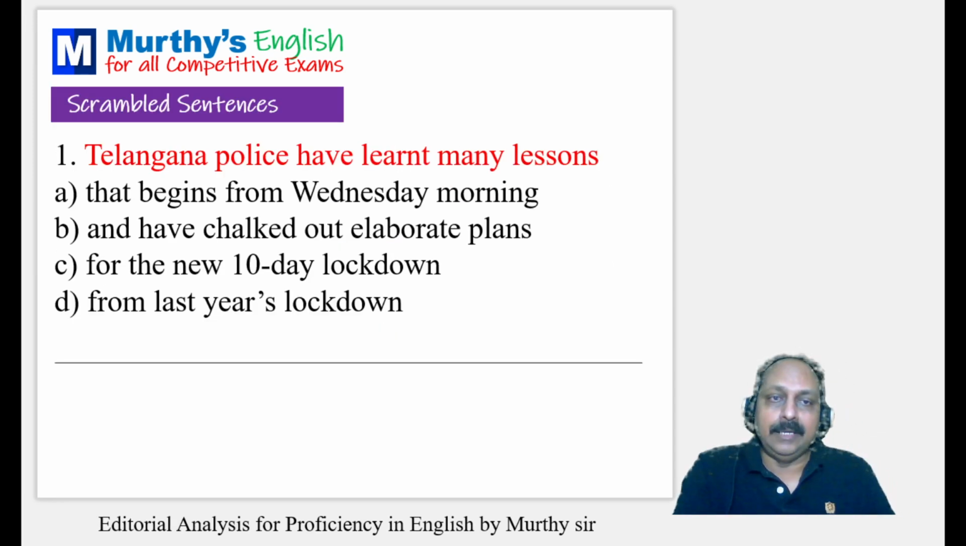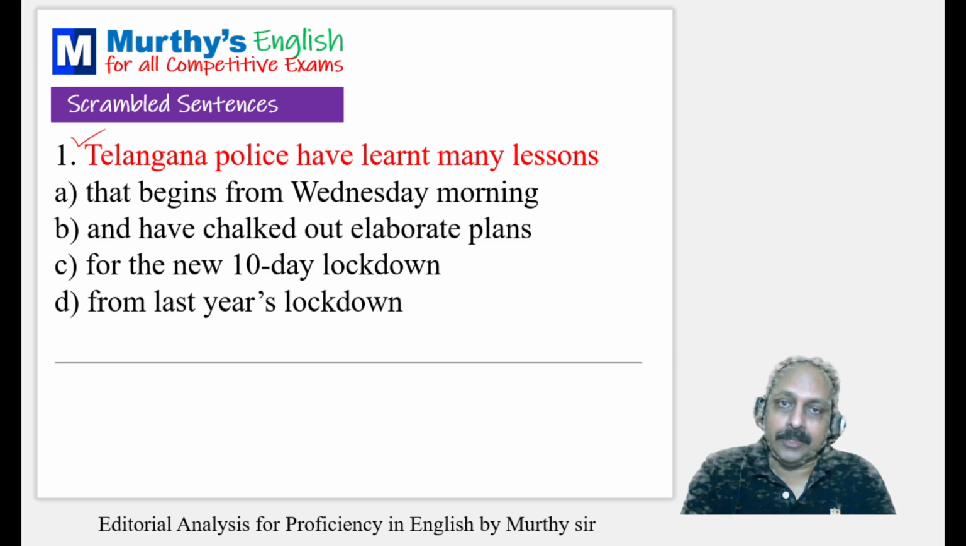Now you have 5 sentences related to scrambled sentences. The first part is given, you don't have to touch. Remaining 4 parts, you have to get the correct order. Telangana police have learnt many lessons. We learn lessons based on a particular incident, from a particular incident, from a particular situation. So what is the preposition you have to look for? From. Based on that, what is the first one? D is the first one.